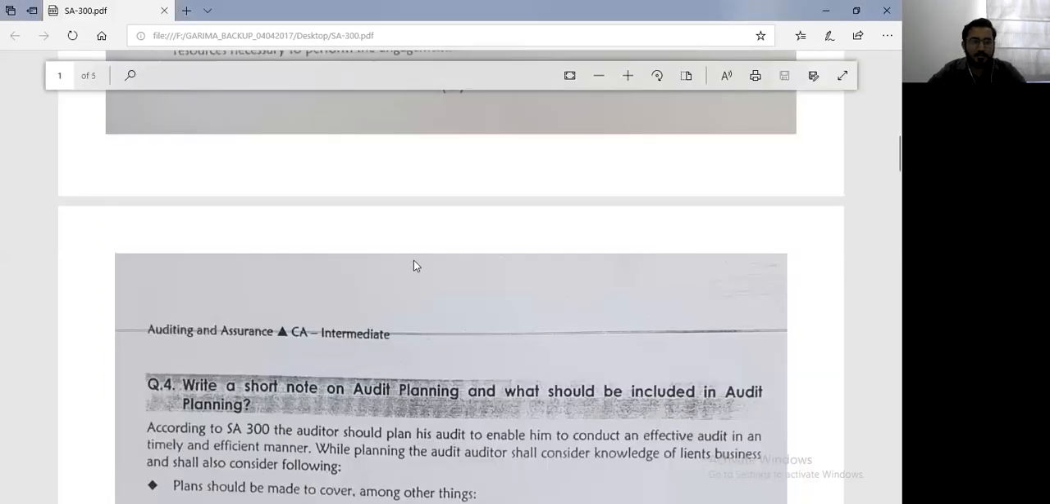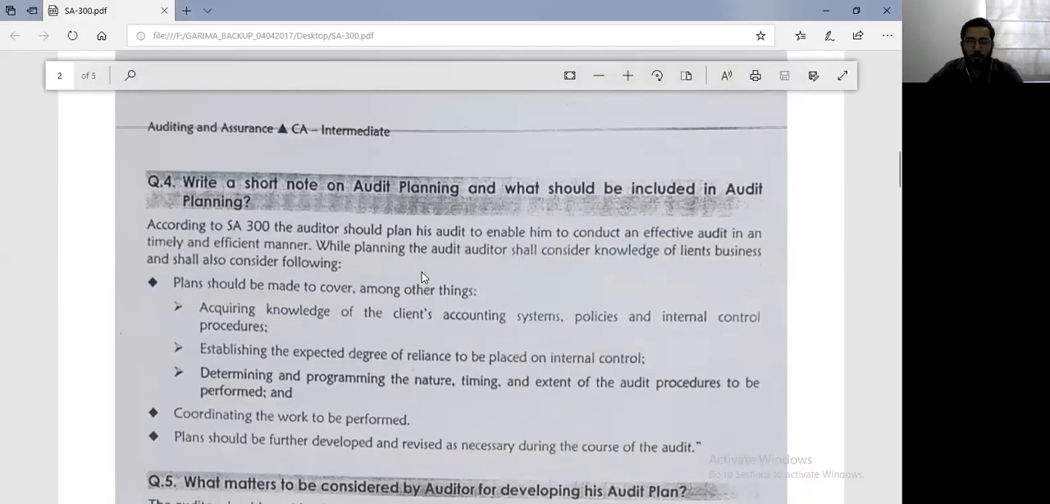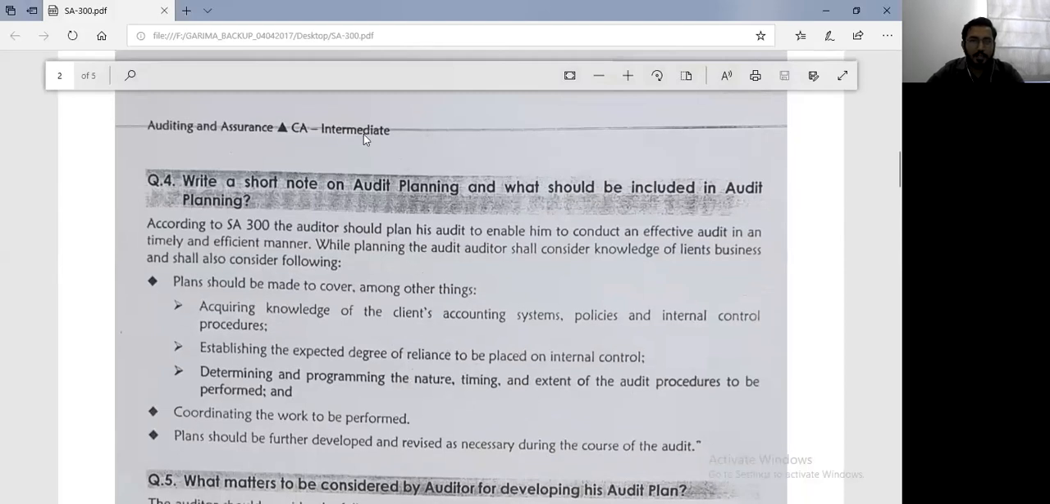After that, we did next important question, which was write a short note on audit planning and what should be included in an audit plan. Now, short note on audit plan is exactly same to our first question. Why do we prepare an audit plan? To conduct the audit in an effective manner. The word effective again means timely and efficient manner.